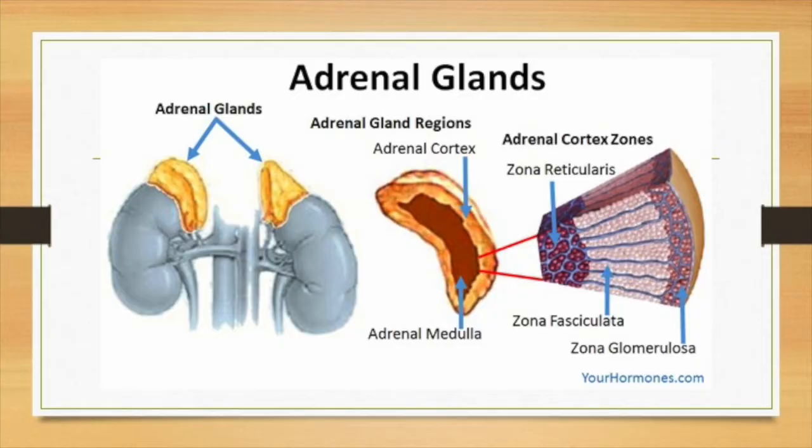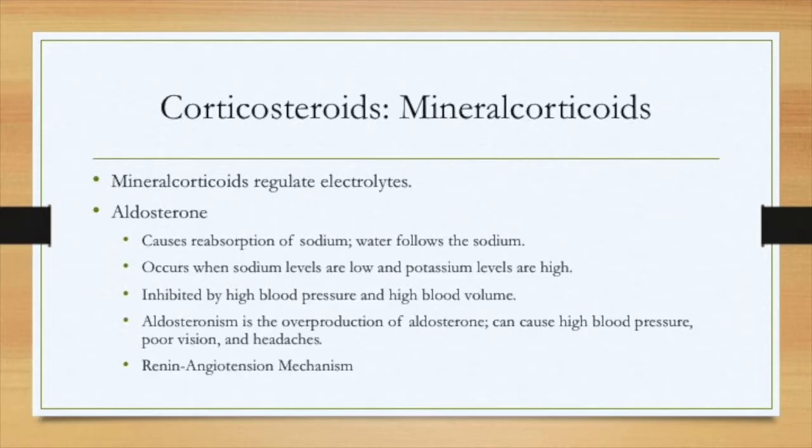The adrenal glands have several different layers. They have the zona reticularis, which is the inner layer of the cortex, followed by the zona fasciculata, which is the middle layer of the cortex, and the zona glomerulosa, which is the outer layer. Corticosteroids, mineralcorticoids. Mineralcorticoids regulate electrolytes. An example of this is aldosterone, which causes the reabsorption of sodium, and water follows it.